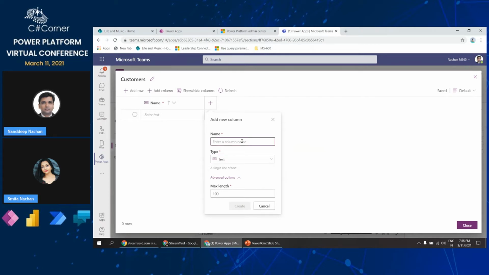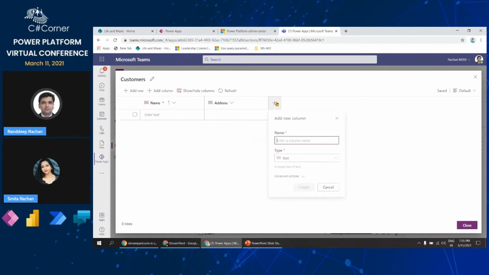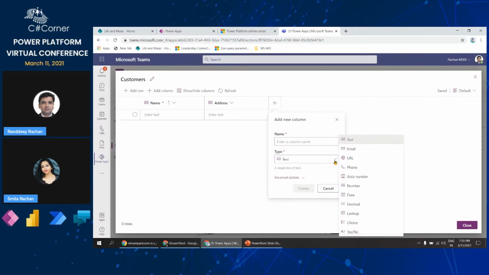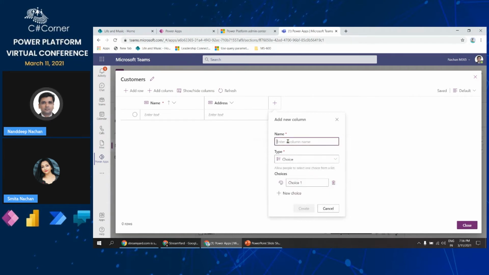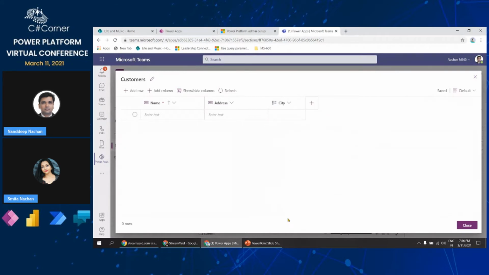Maybe here I will just say the address for the customer, and then we will add this. If you want, you can also create something called a choice. Here I will say city, and in the choices, maybe I will keep adding a few city names which I know, so maybe Pune and Mumbai, and then I will just click create, and this is the table that we will have now.